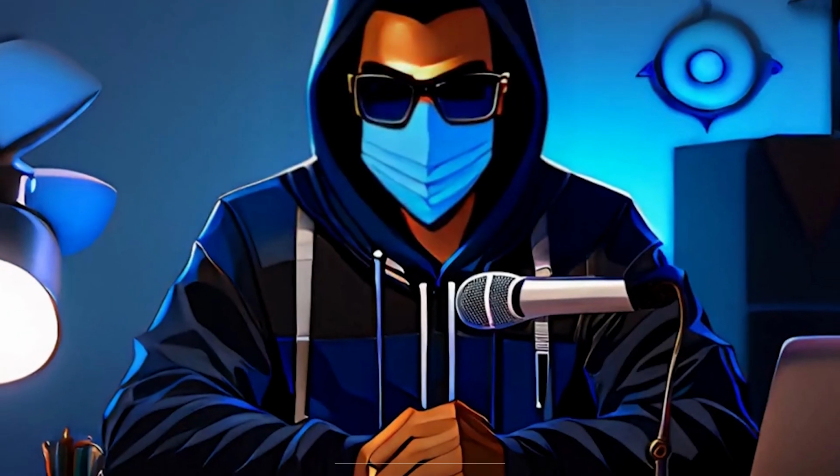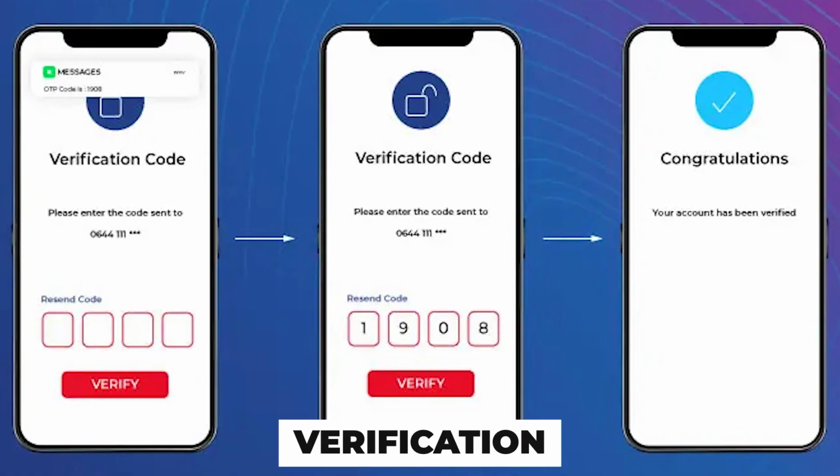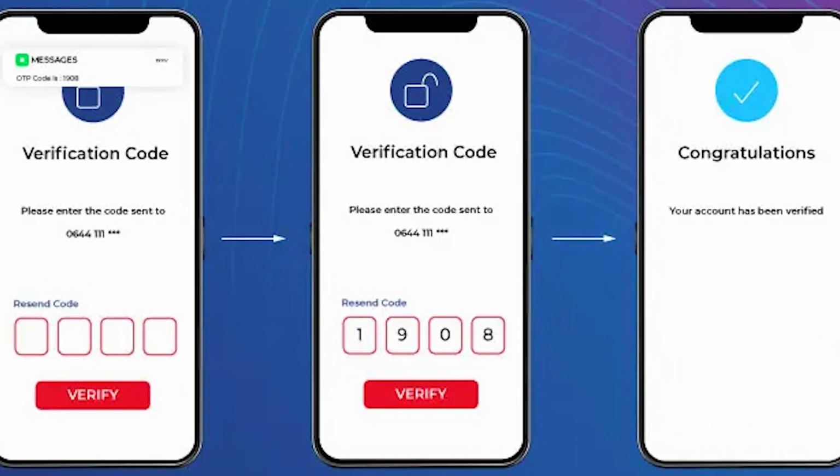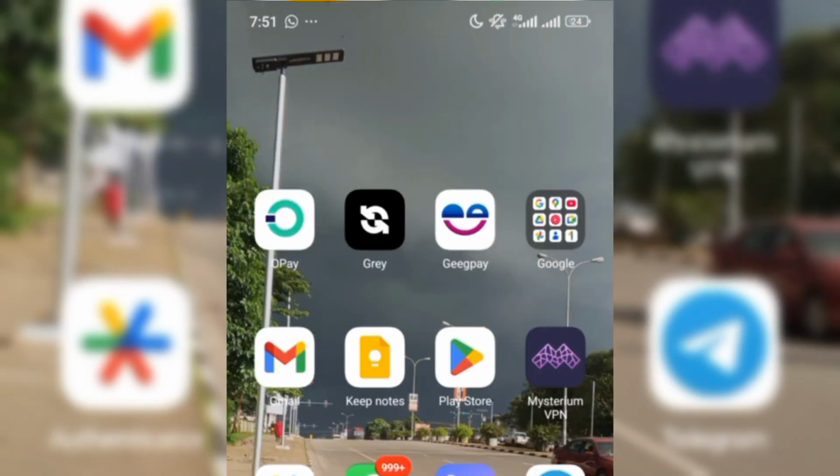Now, just for me to inform you, these numbers work on any survey platforms. You can use it to get verification as long as it is one-time verification. You are good to go. So let's get started. For you to get your free UK number, I'm going to be showing you first how to get it from the app.